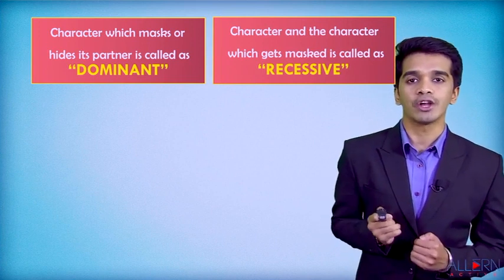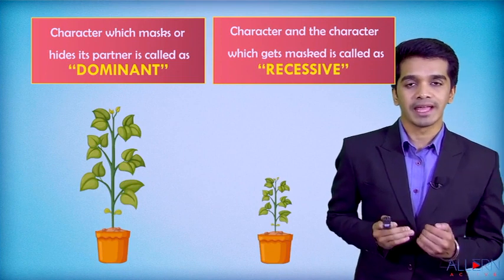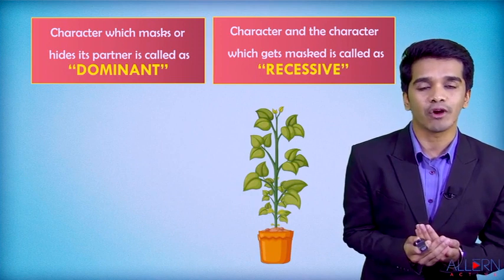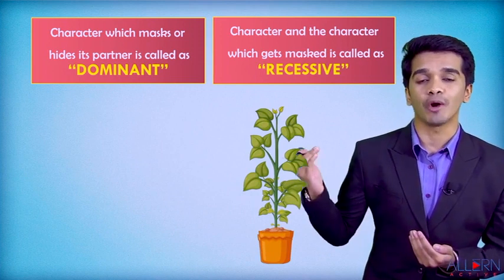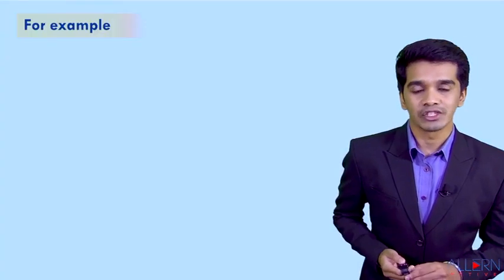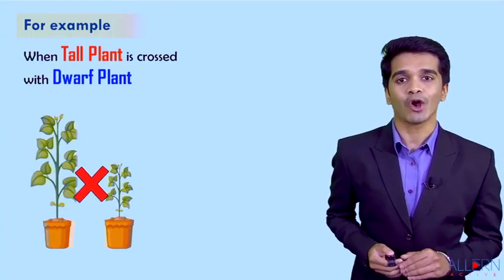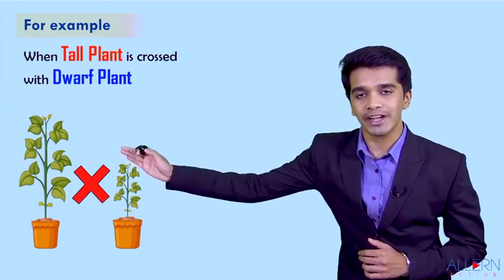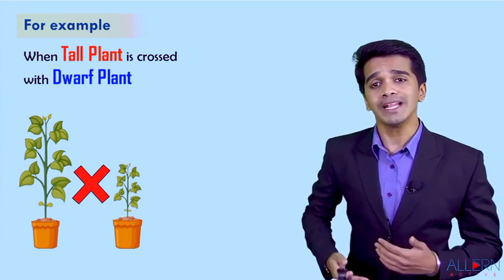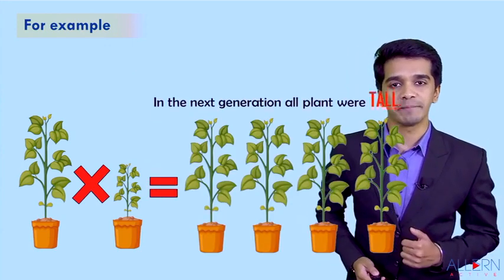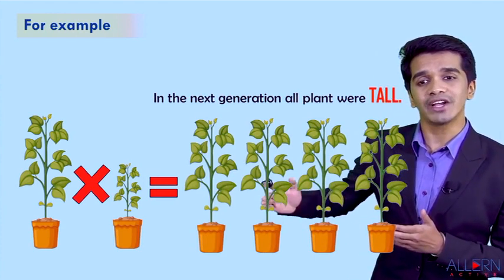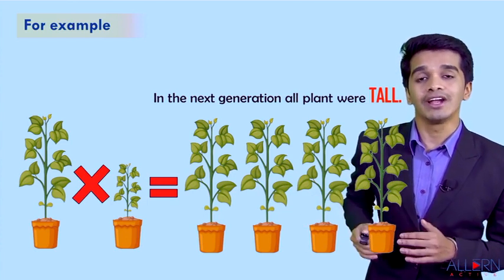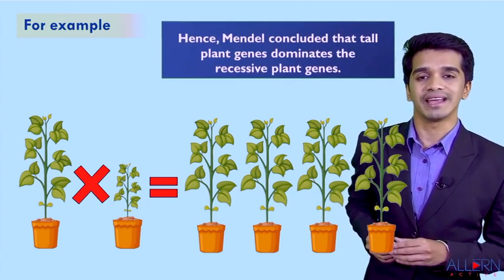For example, he took a tall plant and he took a dwarf plant. He crossed both the plants. Now over here, the tall plant hides the character of dwarfness. So can I say tall is dominant and dwarf is recessive? So for example, he took a tall plant and crossed it with the dwarf plant. Now let's study that in further detail. If we cross a tall plant with a dwarf plant, what will be the possibilities of formation of an offspring? He observed all plants were tall in the next generation. That means he observed that tall is dominant and dwarf is recessive.